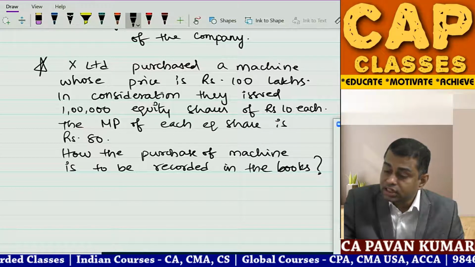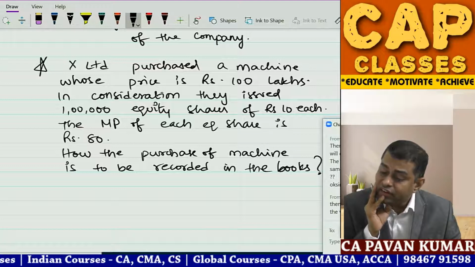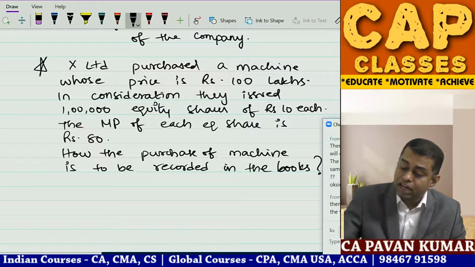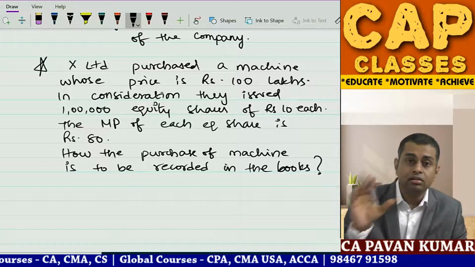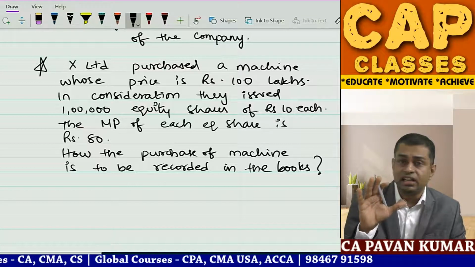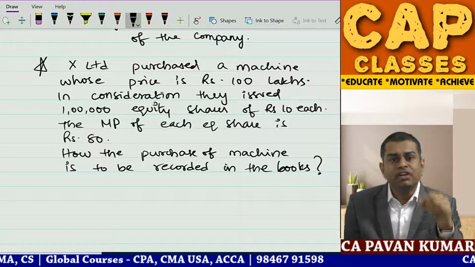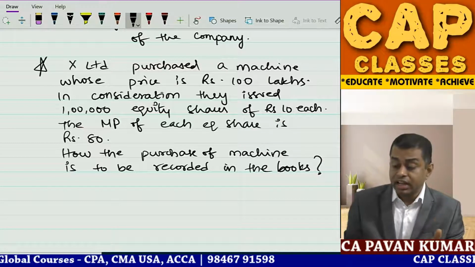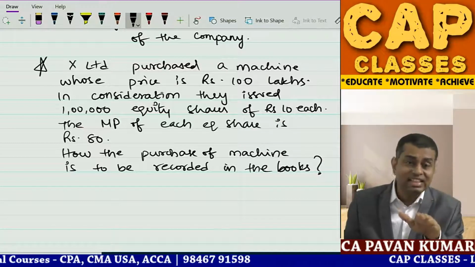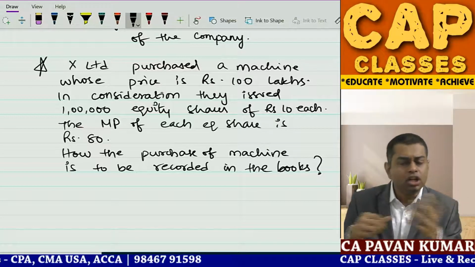So one student is asking, when we transfer the asset into inventory where the value of inventory is more than the market value of the asset, is that possible? Pragati, it is possible. In the market, say for example, a second hand diesel generator set is say 1 lakh rupees, but in your books the carrying amount is 1,10,000. You will take 1,10,000 only to inventory. When you sell the DG set, profit or loss will be determined.